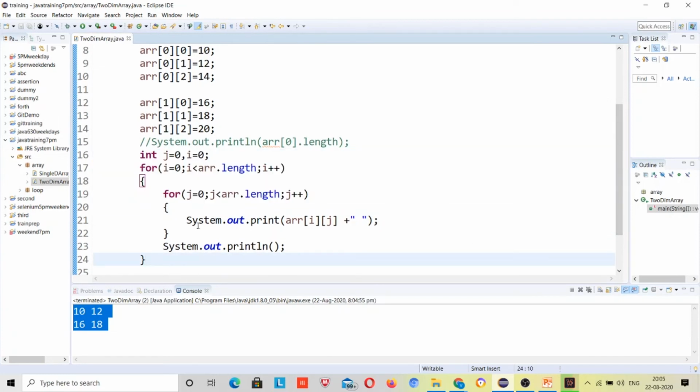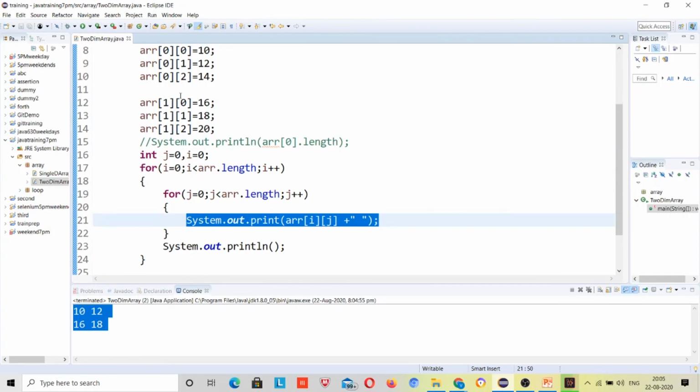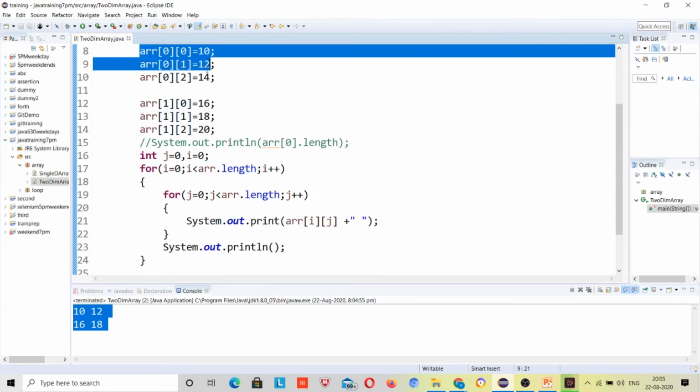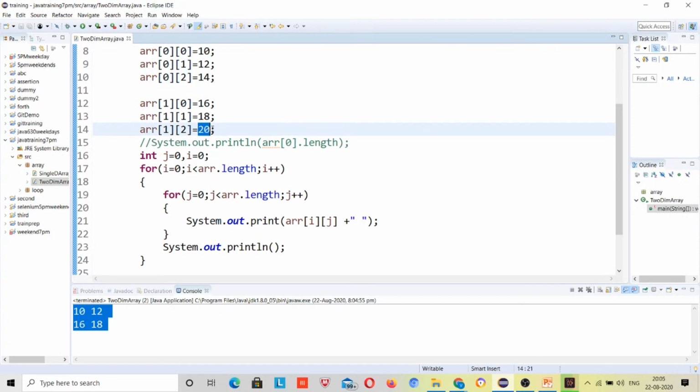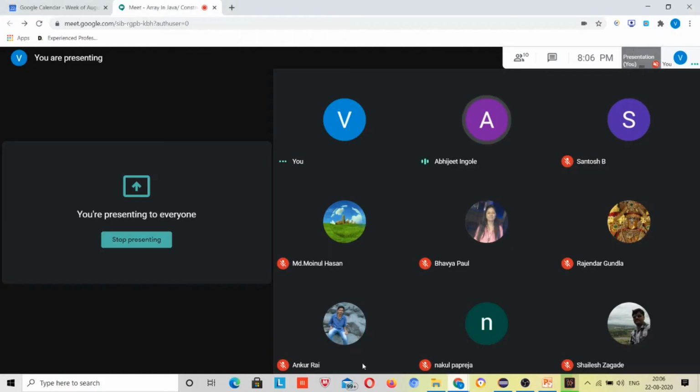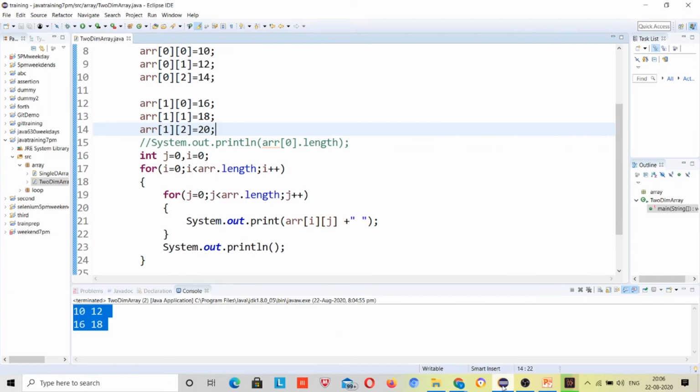Can you explain to me why this skipped this? I have printed the values, right, and it has skipped 12, 14 first and then 20. Now arr dot length is the outer array length. For printing a value for j, you have to use the length of the inner array. Yeah.